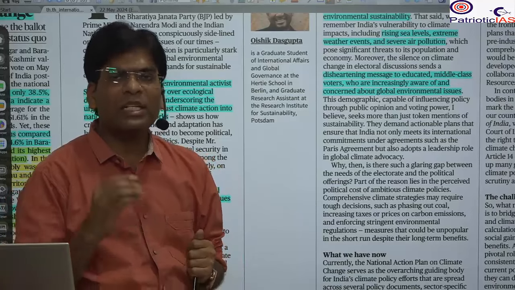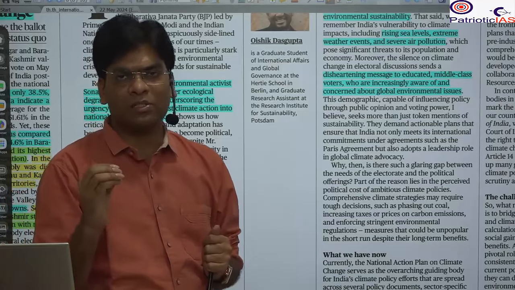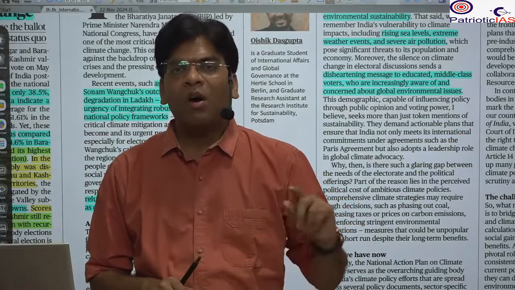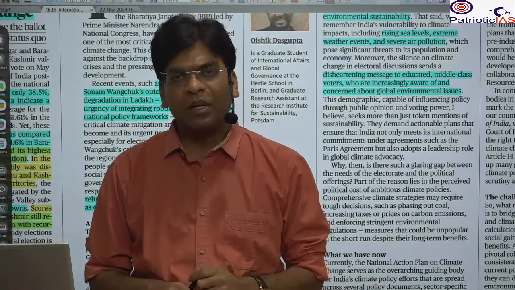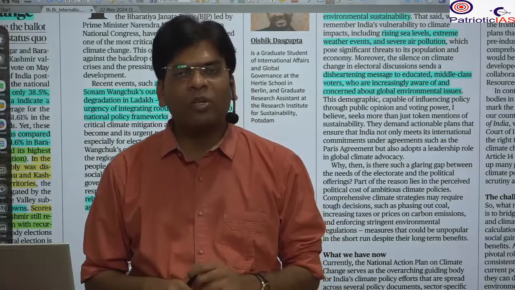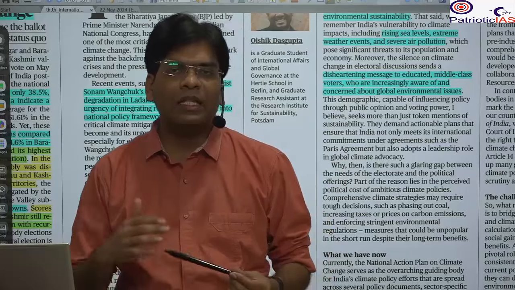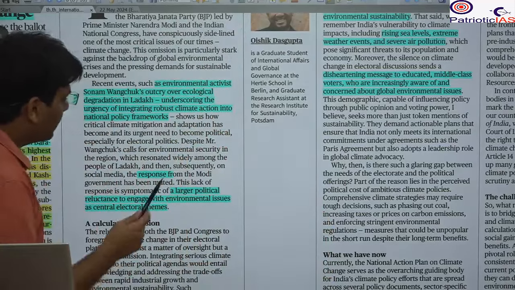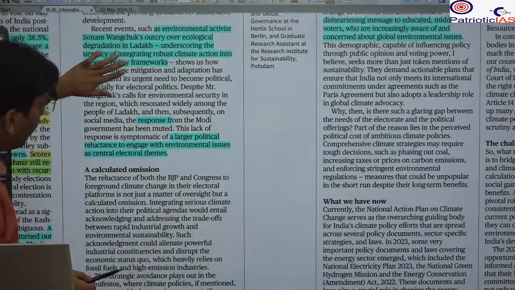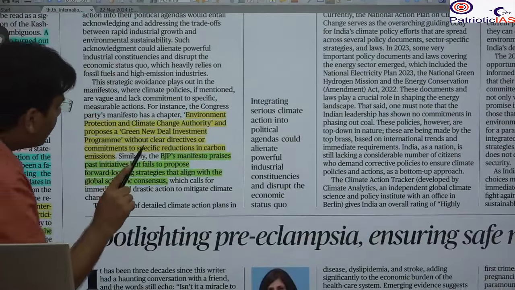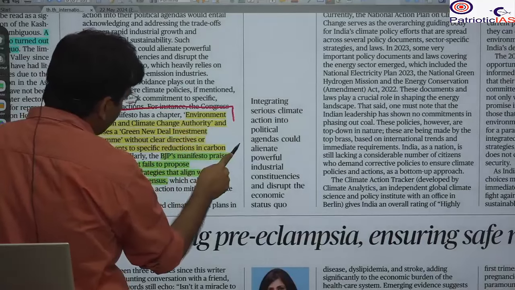For example, heat stroke and deaths due to heat stroke are maximum among poor people who are working in the fields, on construction sites or on other projects, because they are suffering because of climate change and the increase in the overall temperature. Here, the writer has gone through the manifestos and found that there is very little mention of climate change.